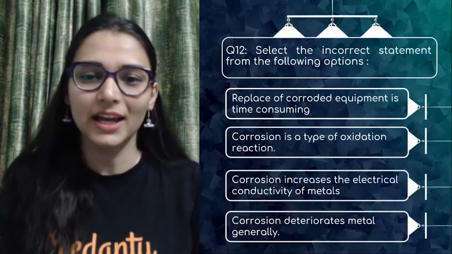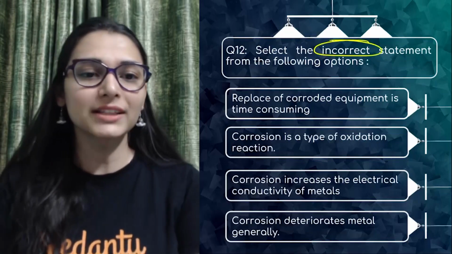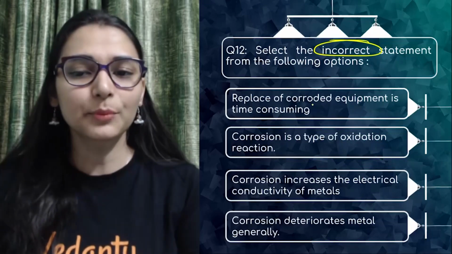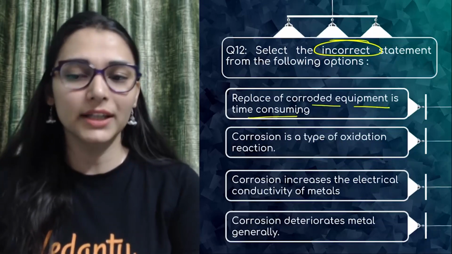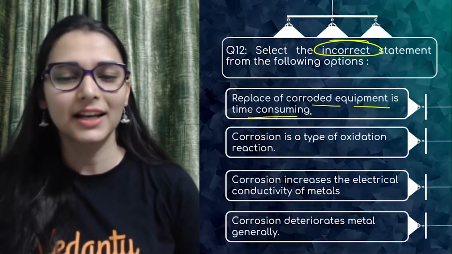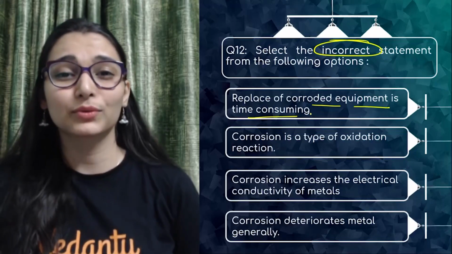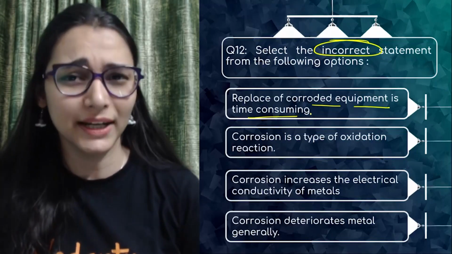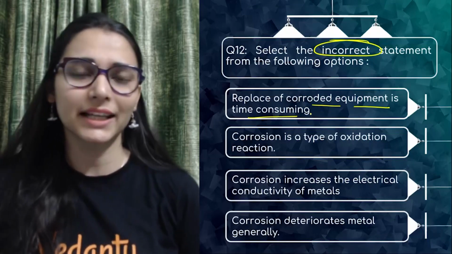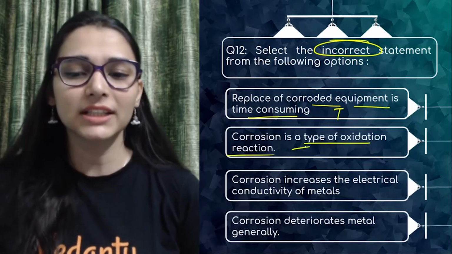Easy, okay? The next question: select the wrong statement from the following. Make sure that you highlight this. Read the wrong statement carefully. Replacement of corroded equipment is time consuming. Is it? Definitely. After corrosion happens, there is a lot of problem. You have to give proper maintenance. Replacing the equipment, everything is cumbersome. It's time consuming, definitely.